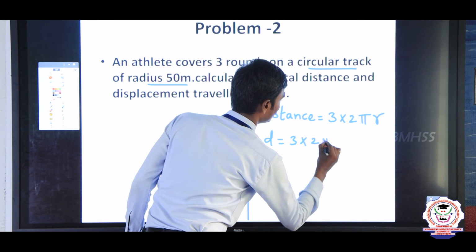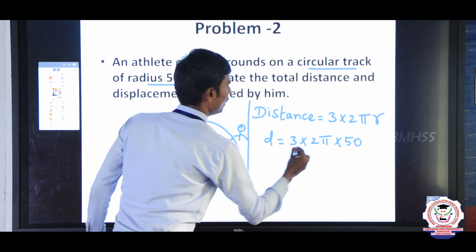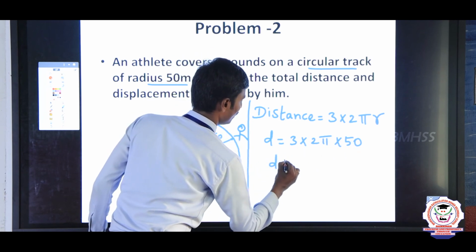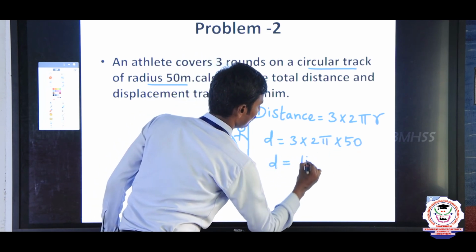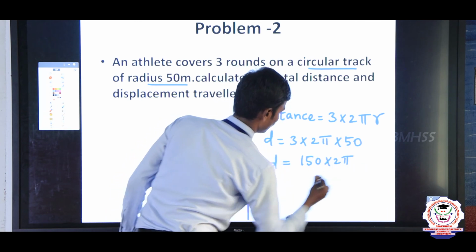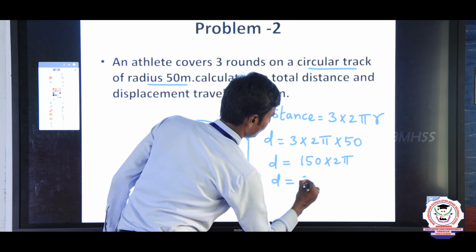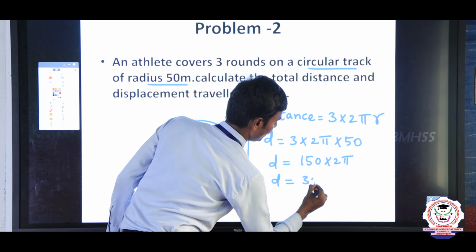2 pi into radius 50 meter. Multiply 3 into 50, that is 150 into 2 pi. So d equal to 150 into 2, 300 pi.